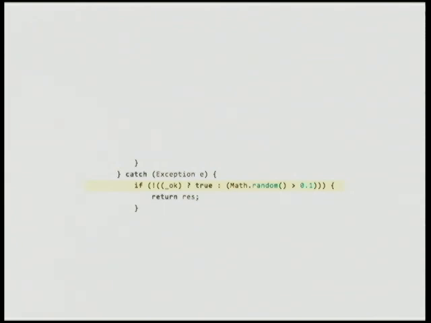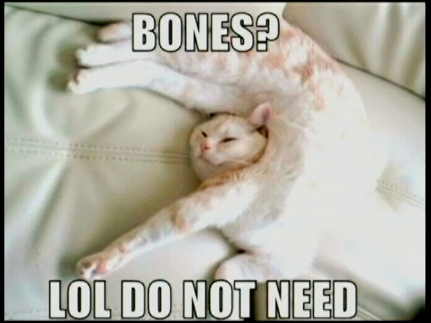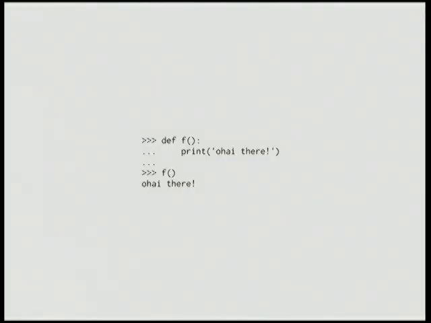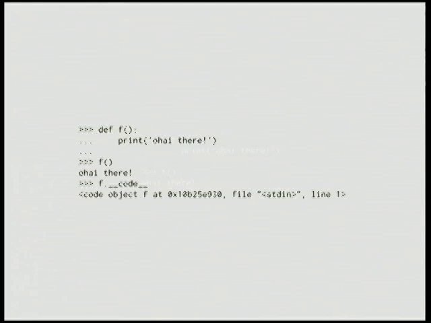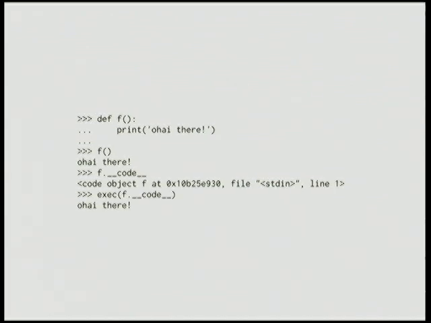Python's also quite famously mutable. So let's look at some things in Python's runtime that are perhaps a little bit more mutable than you might have previously thought. Let's start off with a little function, okay? We'll call it f, and it does a thing. The thing it does is in its code object, and the code object is attached to the function object as the dunder code attribute. You can exec code objects, that's fun. We'll come back to that.